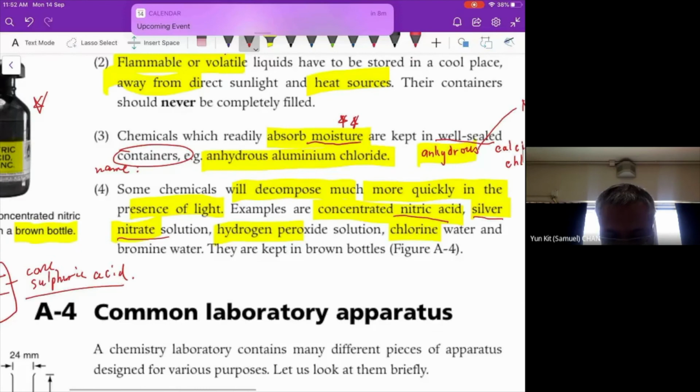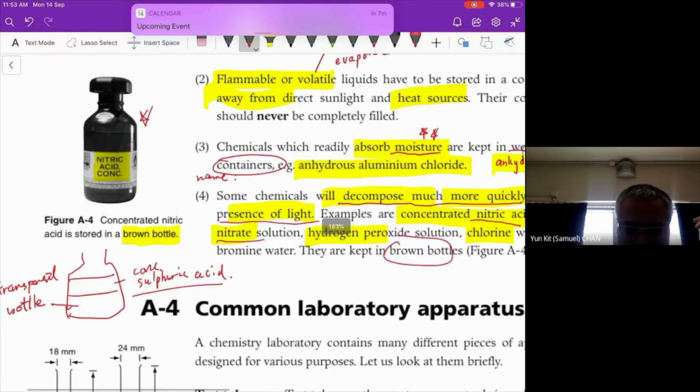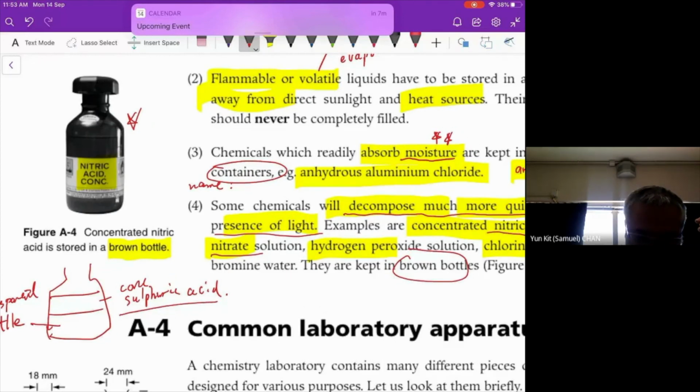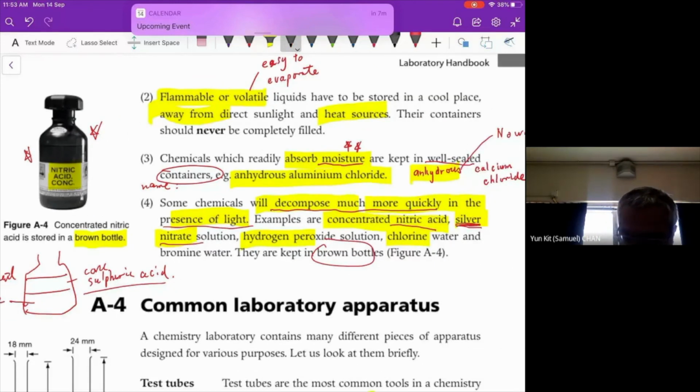And then for some chemicals which will decompose under sunlight, we will keep them in a brown bottle. For example, concentrated nitric acid, silver nitrate solution, hydrogen peroxide solution, chlorine water, something like that.